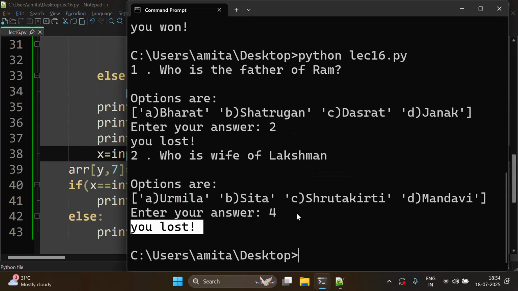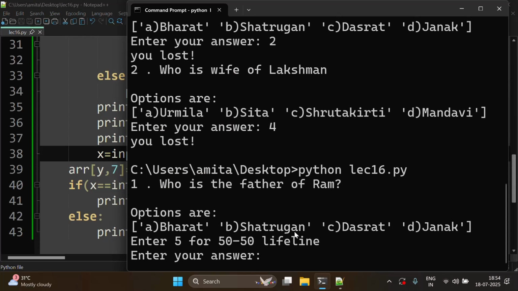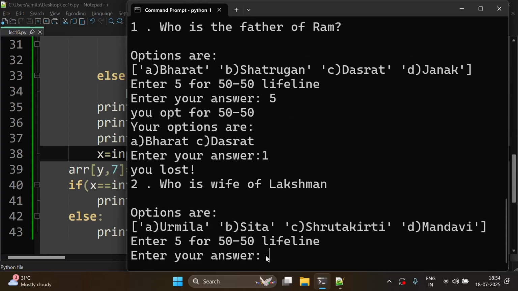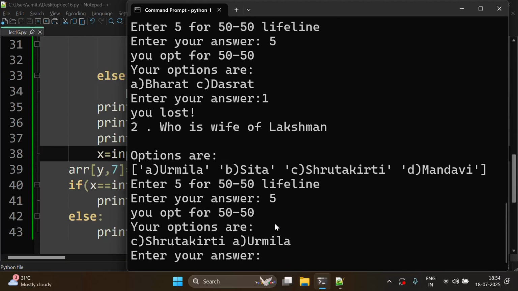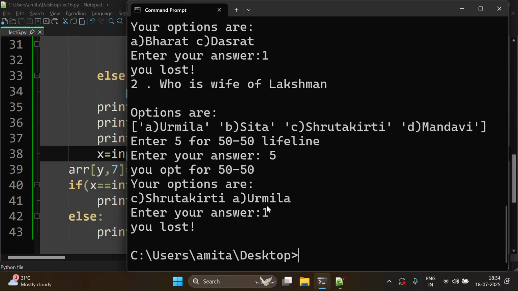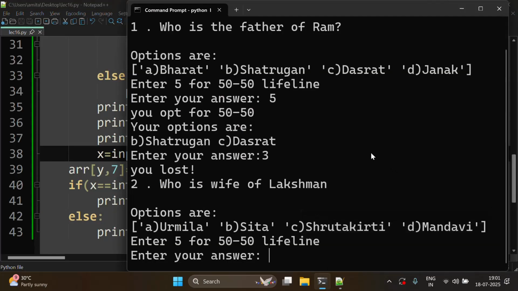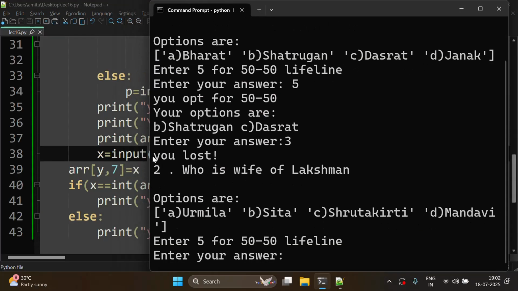Now let us run this and see. If we opt for the 50-50 lifeline, we can see there are two options. This one is the correct option and this one is the incorrect option. If we write 1, then it says you lost. Then if we opt for it again and give the correct option, it again says you lost. It may be because of the same error that we haven't written it as an integer. It's showing that you lost although the answer was correct.